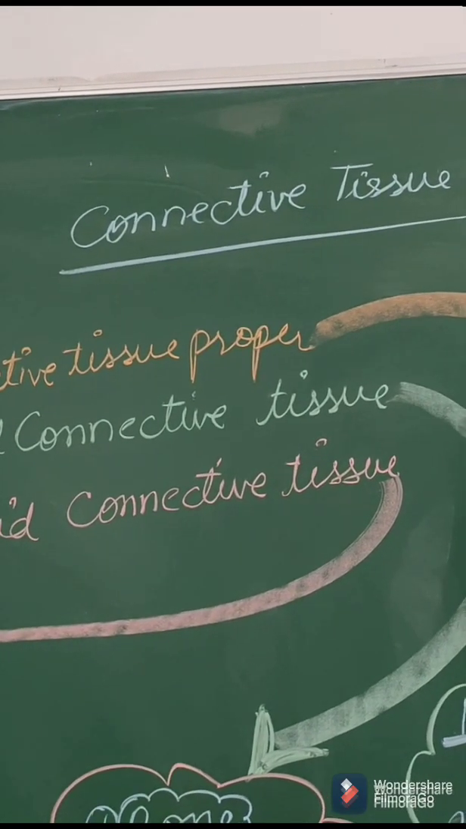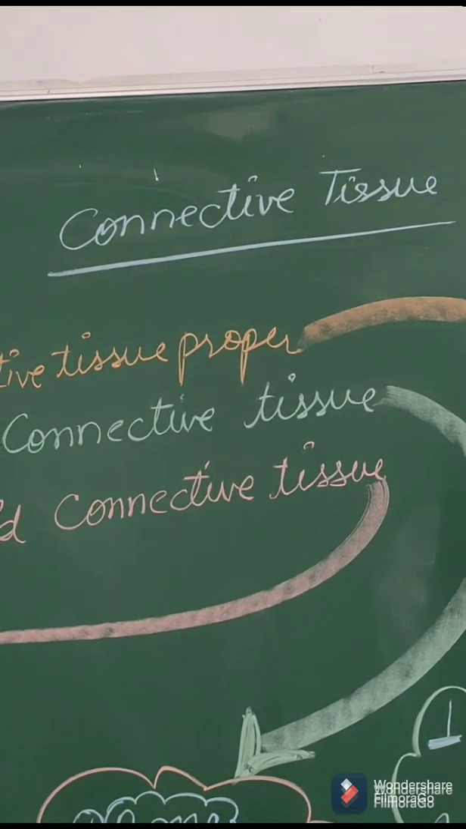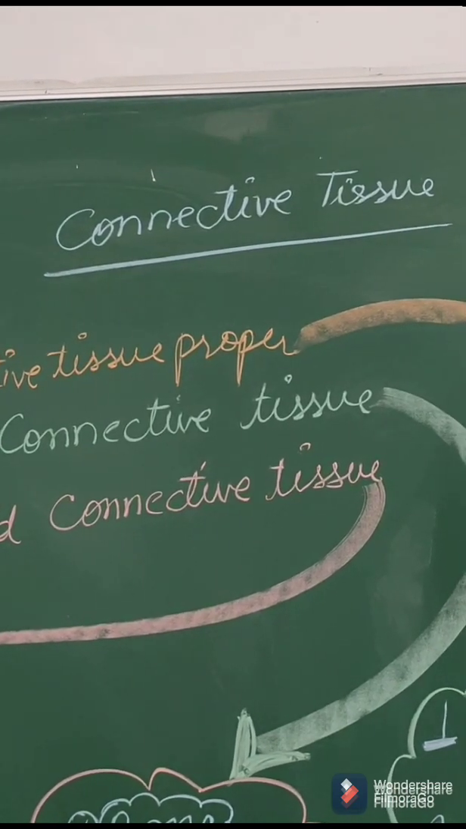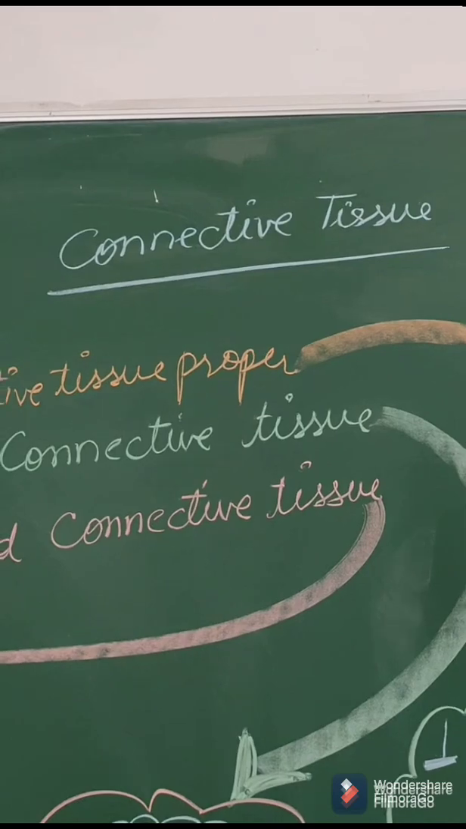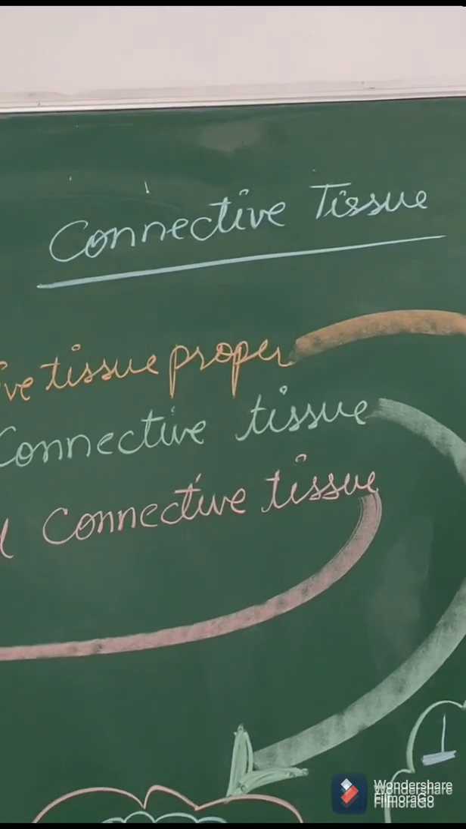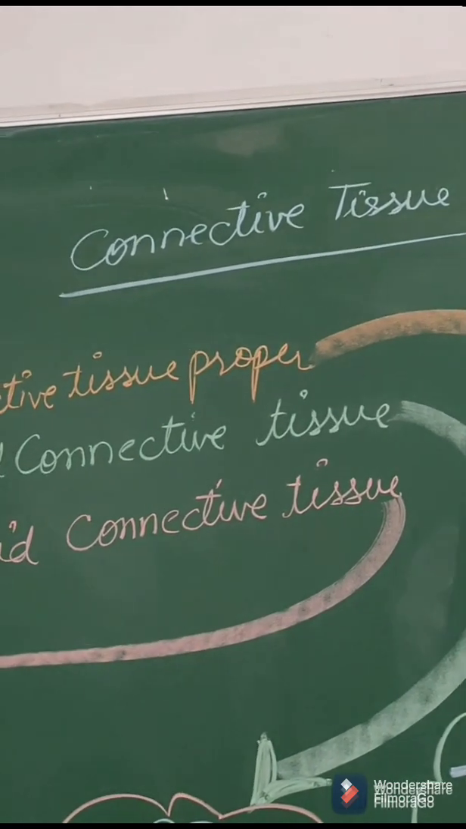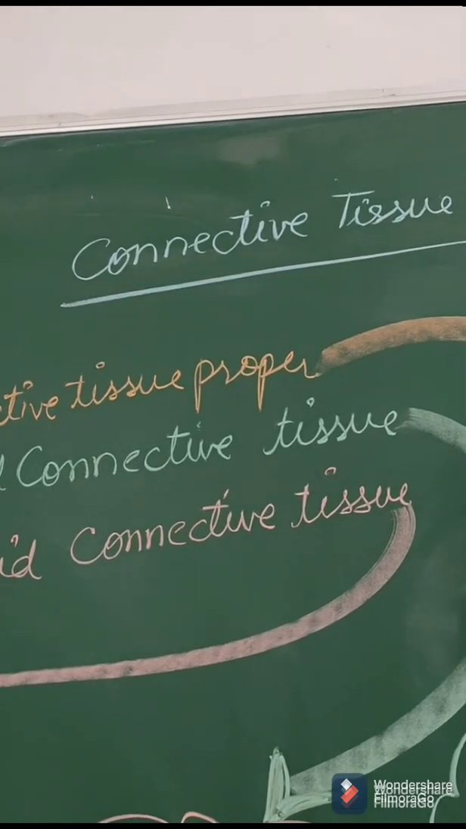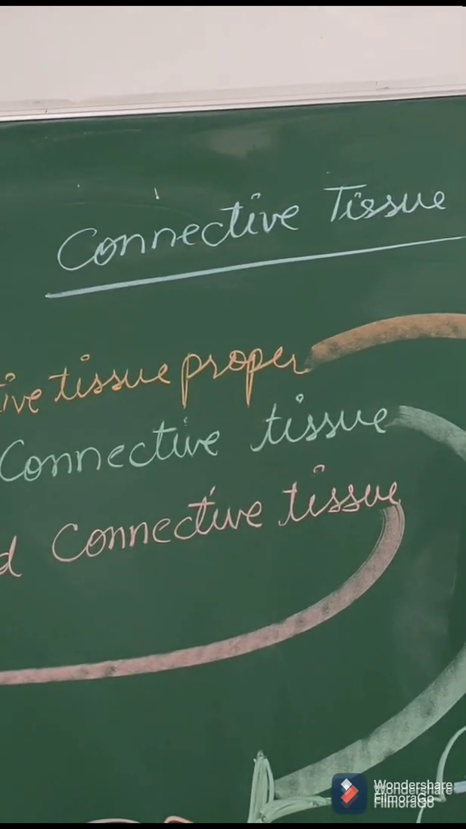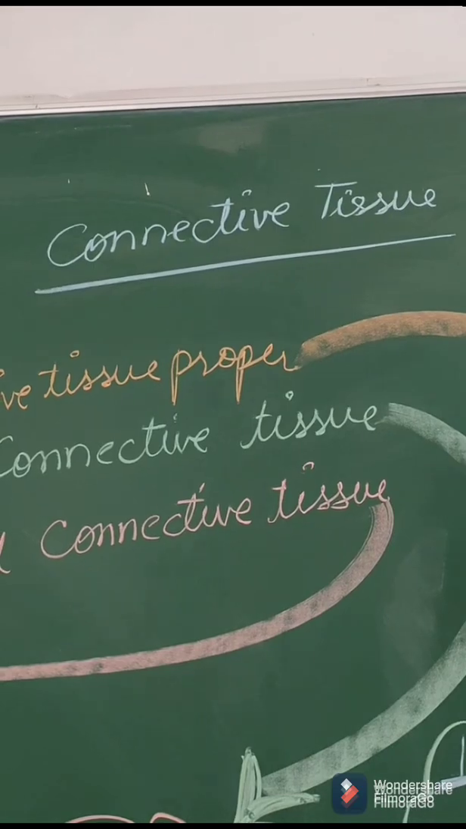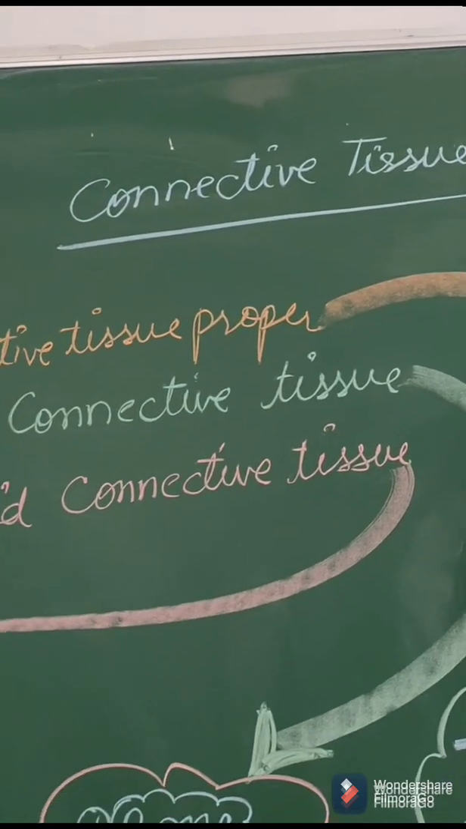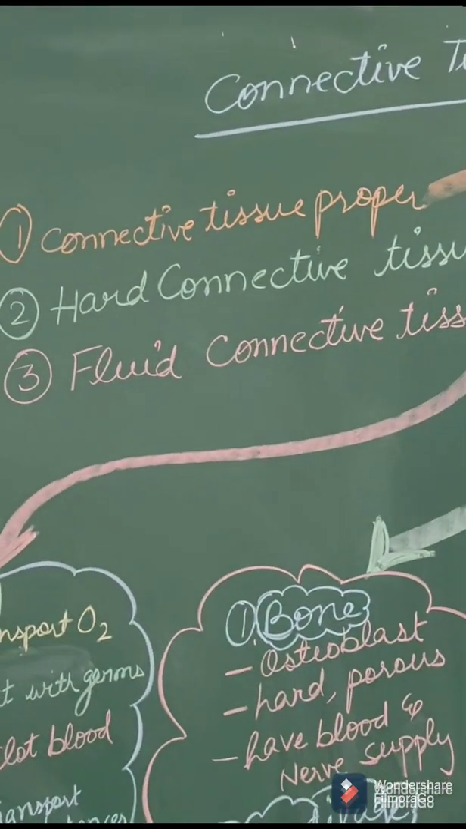Hello, students. So today's topic is connective tissue. So from this word connective tissue, what idea are you getting? Connective means to connect something. That means to connect one part with another. So in animal tissue, this is the third type of tissue and it is having further 3 types in it.